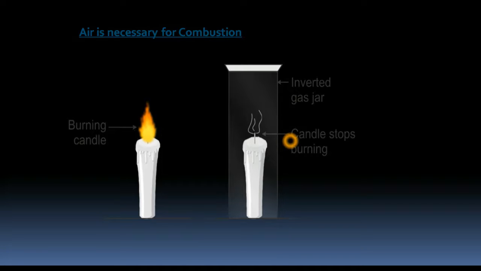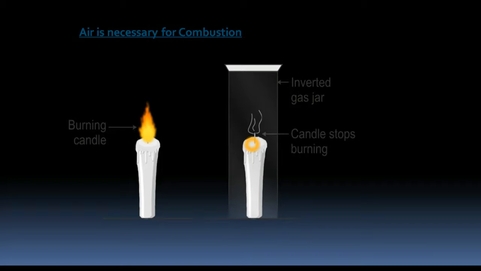When the glass was not there, there was plenty of air surrounding the candle, so it was utilizing the oxygen, and the process of combustion was taking place. But now, only that much air which could be accommodated inside this glass is there. A little amount of air, right?